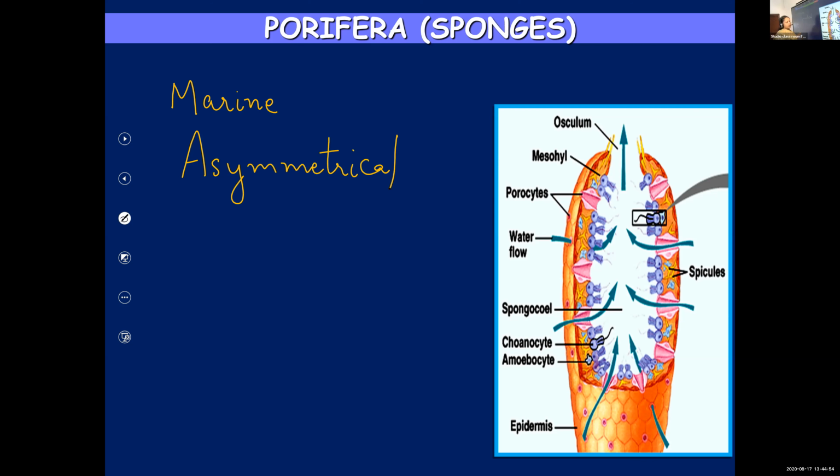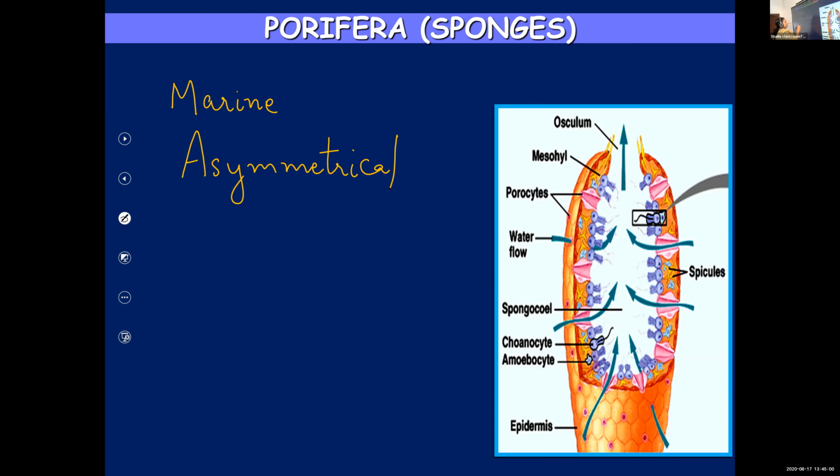And these are generally marine organisms. Then they are asymmetrical. You already know what is meant by asymmetry, because you cannot divide them into two identical halves by cutting along any plane.